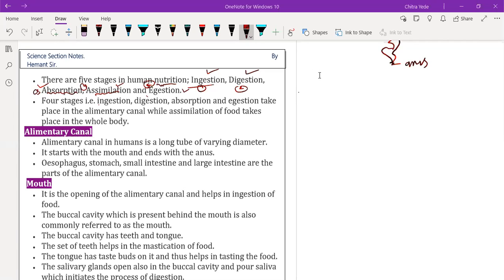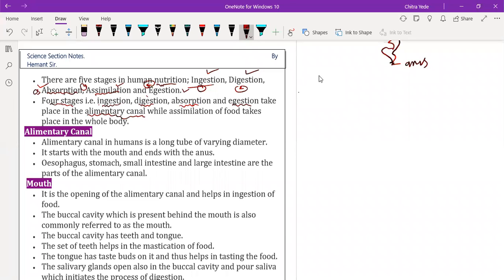Okay, let's see, then the 4 stages. All the stages except assimilation, like ingestion, digestion, absorption, and egestion, all these 4 steps take place in the alimentary canal.